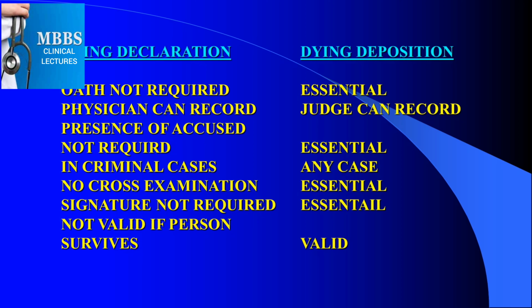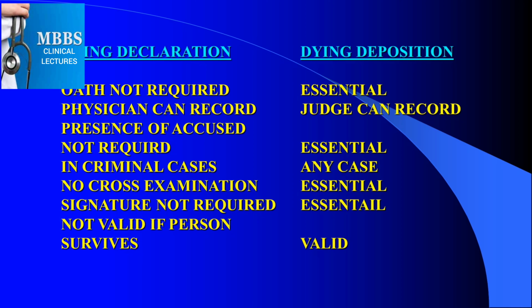In dying declaration, the presence of the accused is not required, but in dying deposition it is essential. The dying declaration can be made in criminal cases only, while the dying deposition can be made in any case. It's not necessary that the case is criminal in nature.